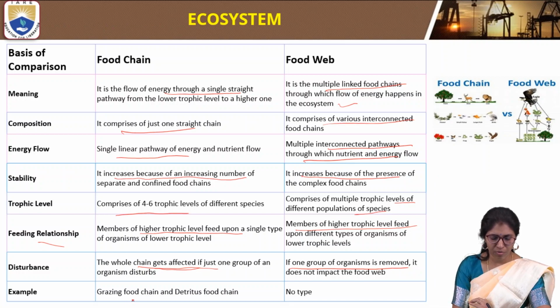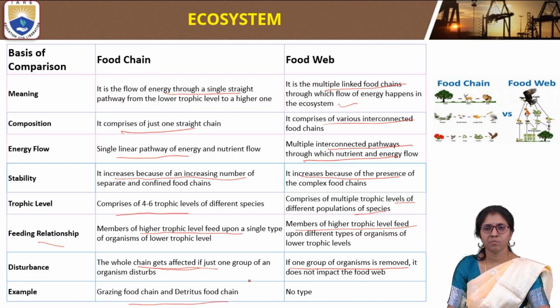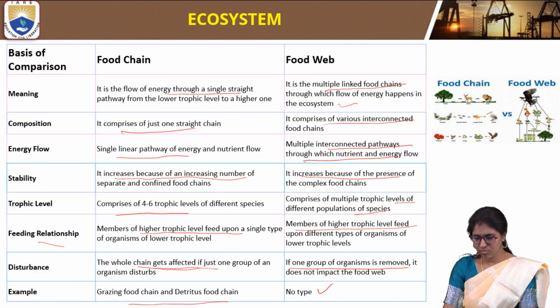Examples of food chains are the grazing food chain and the detritus food chain. Here, there are no types of food webs. So this is the comparison of food chain and food web. And this is about food chain, types of food chain, types of consumers, and the comparison between food chain and food web.